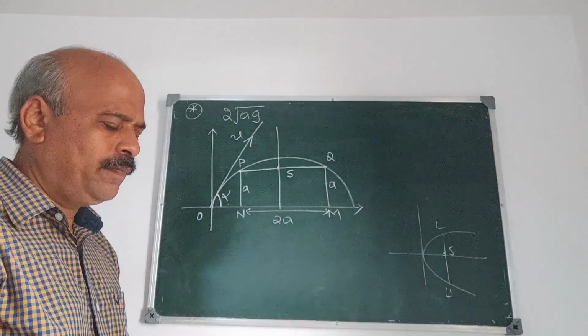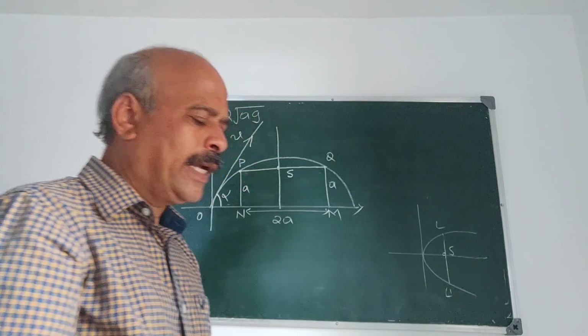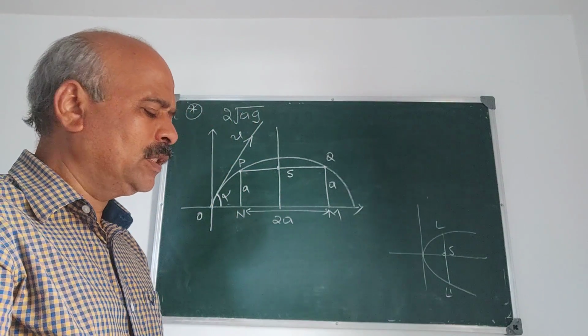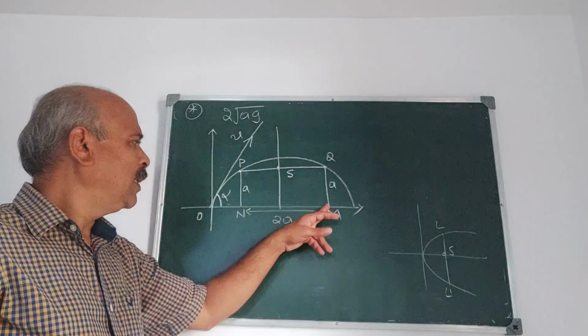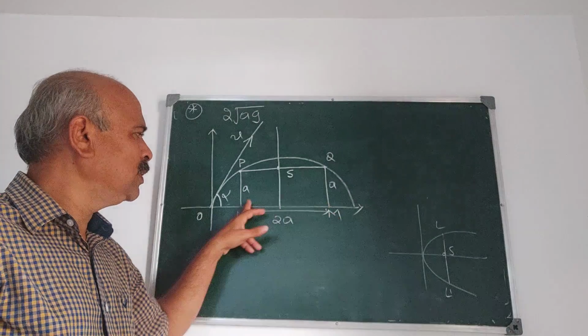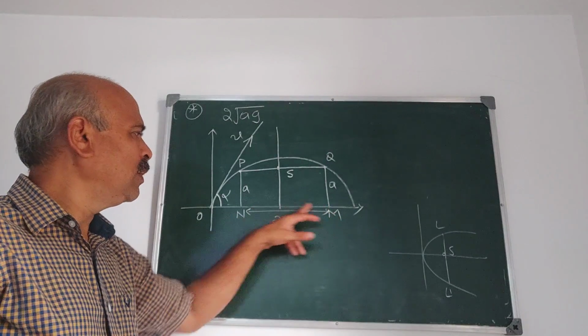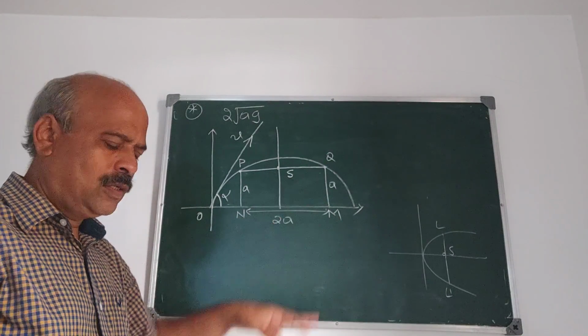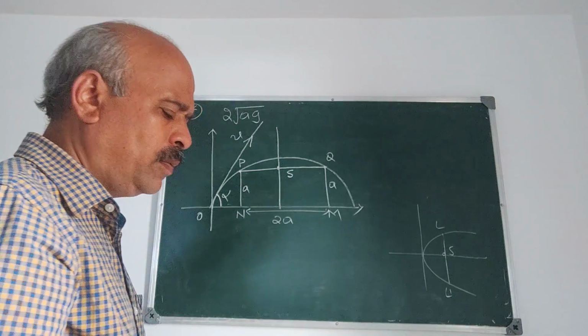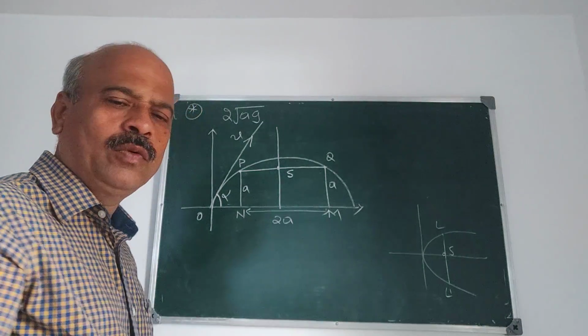Second part is the time of passing between the walls is 2 root a by g. Time required to cover this distance 2a between the walls is 2 root of a by g. This you have to prove.